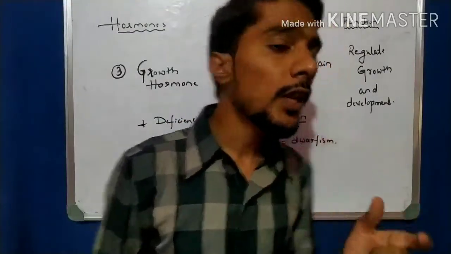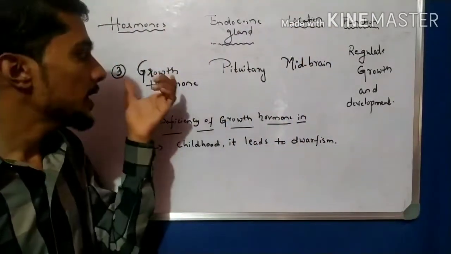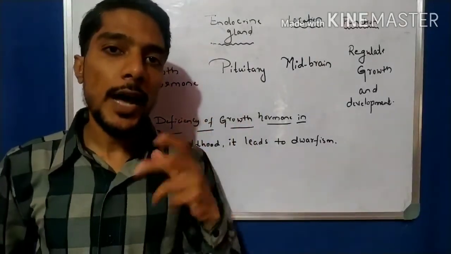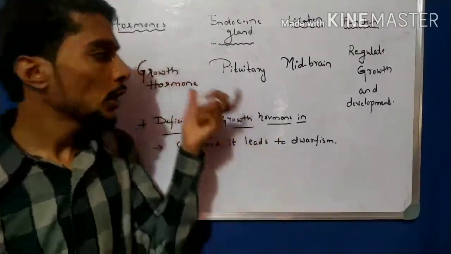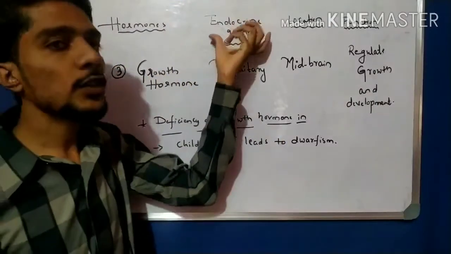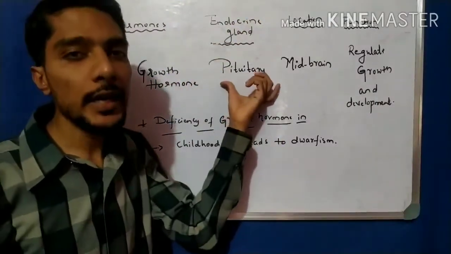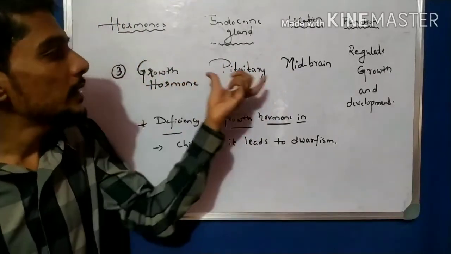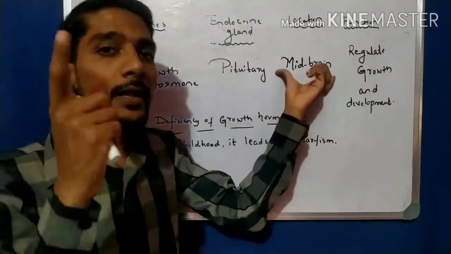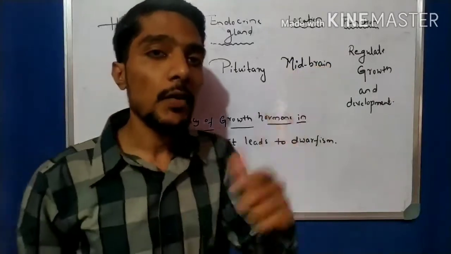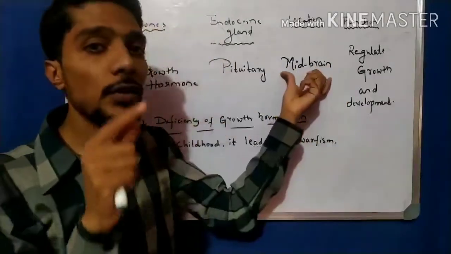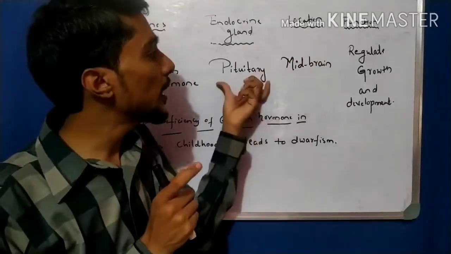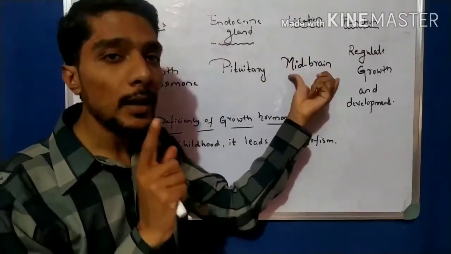That is because of the growth hormone. Some are tall and some are short, the height of the person is because of the growth hormone. And the gland which produces the growth hormone is called the pituitary gland. Remember that it is present in the midbrain. When we study the brain, in the midbrain we put one label, the pituitary. That is the location of the pituitary gland.